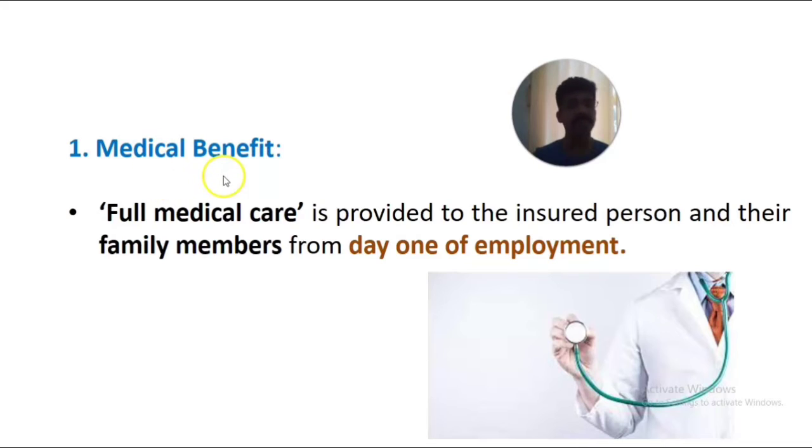The first benefit is medical benefit. That is full medical care, complete or total medical care, provided to the insured person, that is the worker, and moreover his family members, from day 1 of the employment, from the first day of work itself. They can avail full medical care, not only for the worker but also for his family. That is about the medical benefit under the ESI Act.